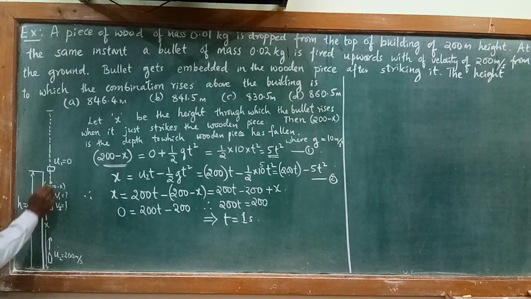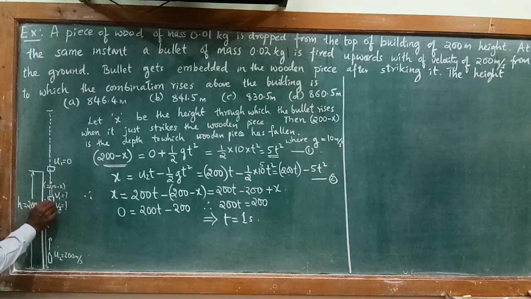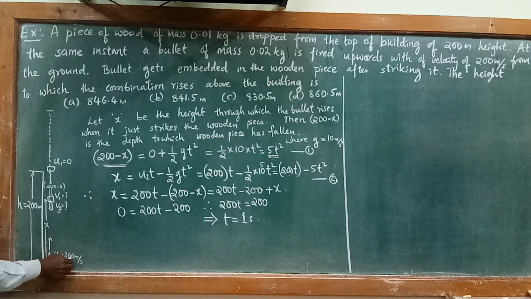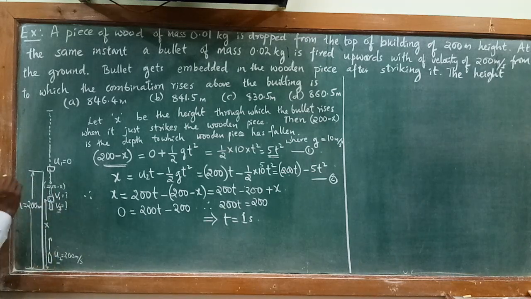So before we go for solving that height to which it rises up, let me first find out the velocity of the bullet when it just strikes this wooden piece. We know initial velocity 200 meter per second, and we can calculate the final velocity v2 after 1 second. Similarly, what is the velocity with which the wooden piece is falling here?